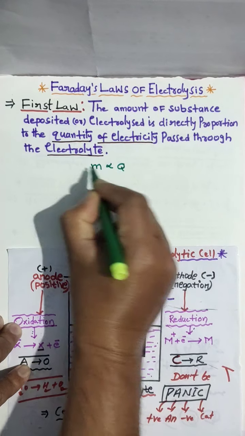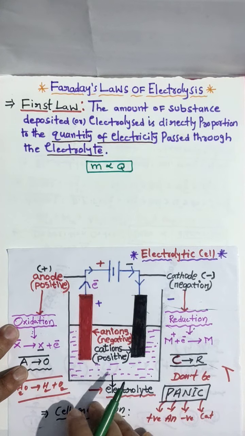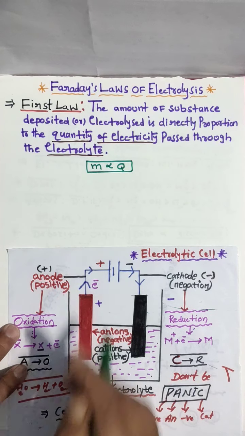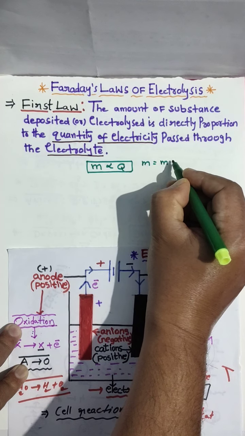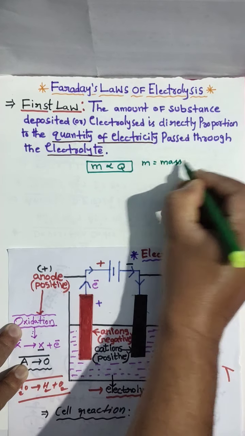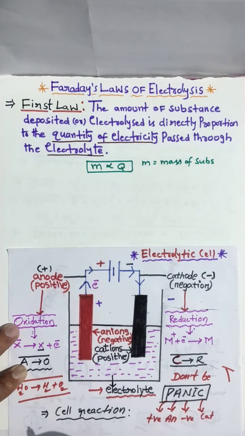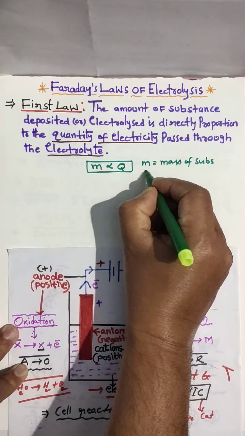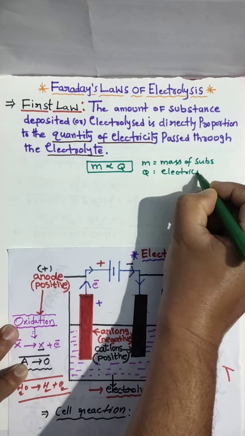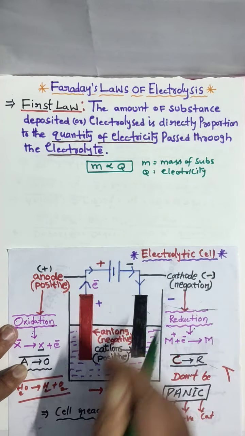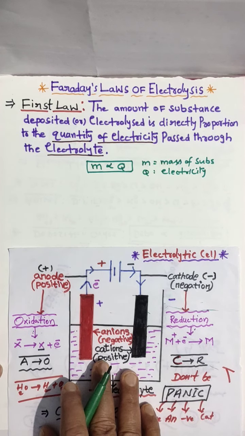Electricity we generally show with Q, small q also you can write, no problem. M is directly proportional to q. Here m equals mass of substance, or amount of substance, and Q equals electricity. How much electricity we pass, that much metal will be deposited on the cathode.